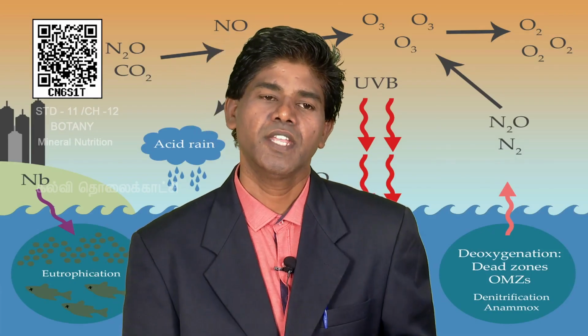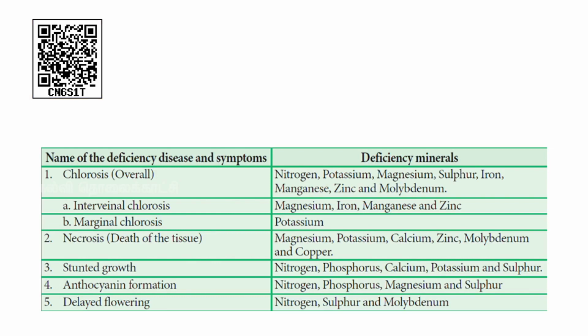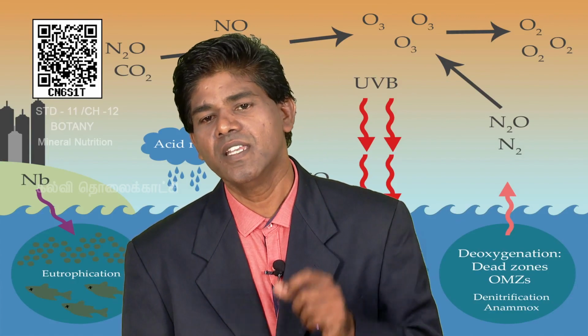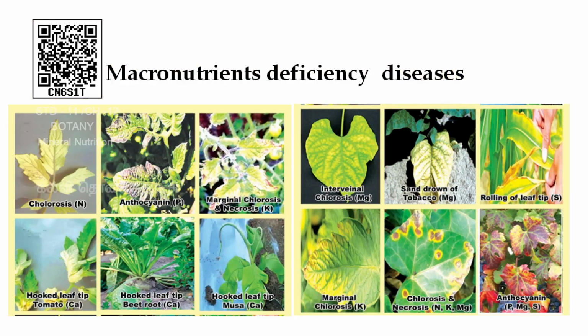Next, you can see the table. The deficiency diseases and their symptoms for some minerals are given in the list: chlorosis, interveinal chlorosis, marginal chlorosis, and necrosis, which means death of the tissue, and stunted growth: nitrogen, phosphorus, calcium, potassium, sulfur. Anthocyanin formation: nitrogen, phosphorus, magnesium and sulfur. Delayed flowering: nitrogen, sulfur and molybdenum. But the important one, the macronutrients, the deficiency diseases are given as a chart here. You can see all the deficiency symptoms. The picture is given here.